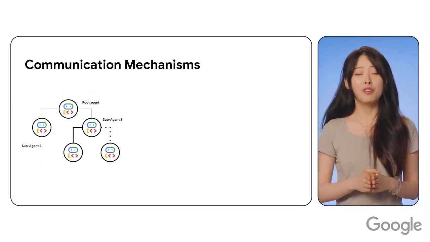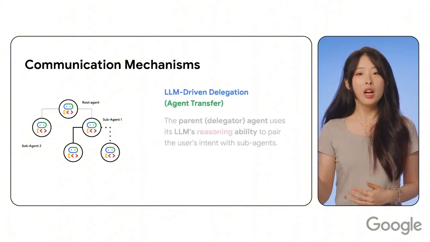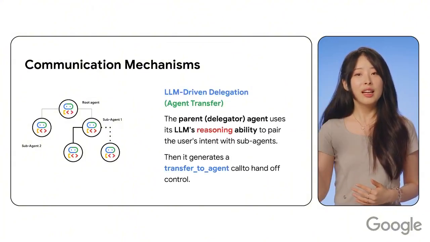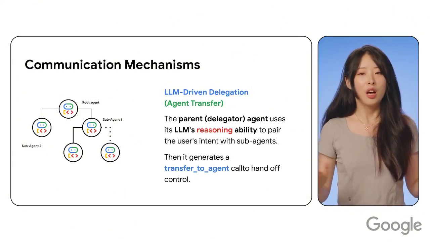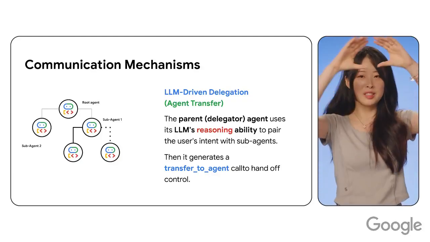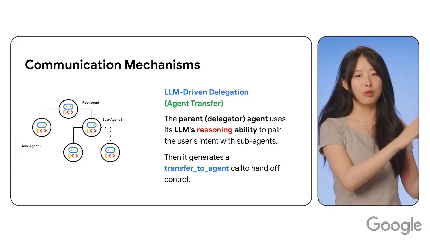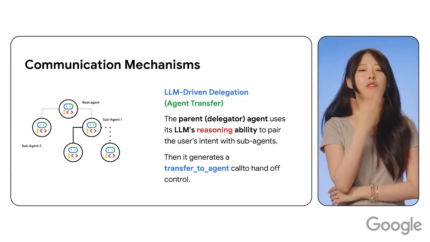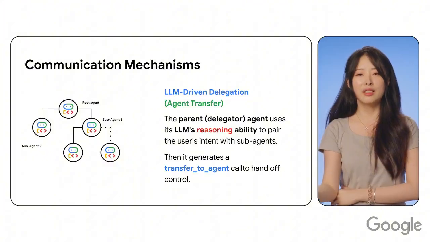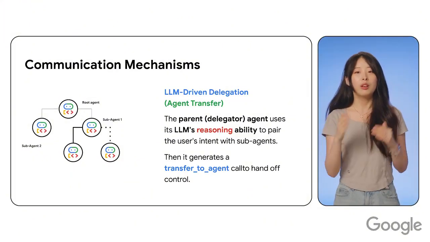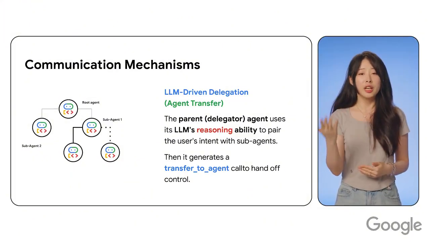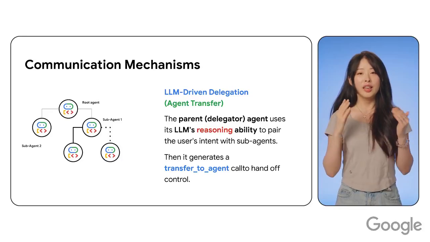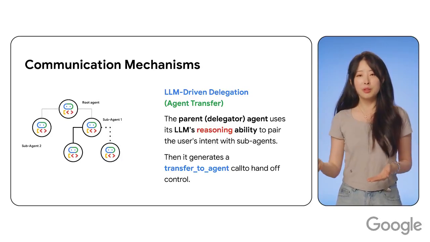The second type of communication mechanism is LLM-driven delegation. That is where it gets smart. A coordinator agent acts like a CEO. It will look at the request and decide, okay, which sub-agent should I delegate to? For example, if the request is generate an invoice, the CEO will route it to the billing agent.